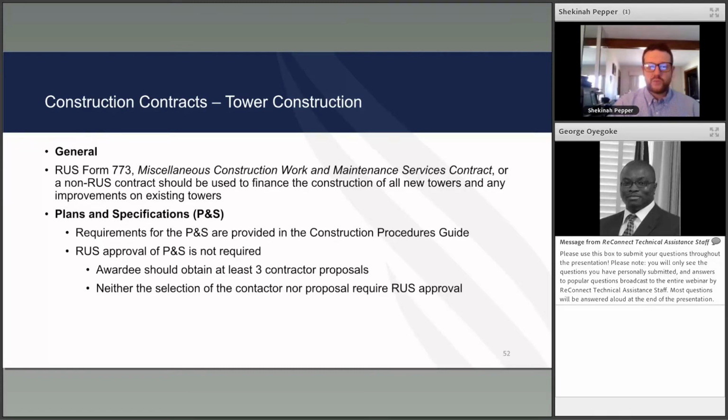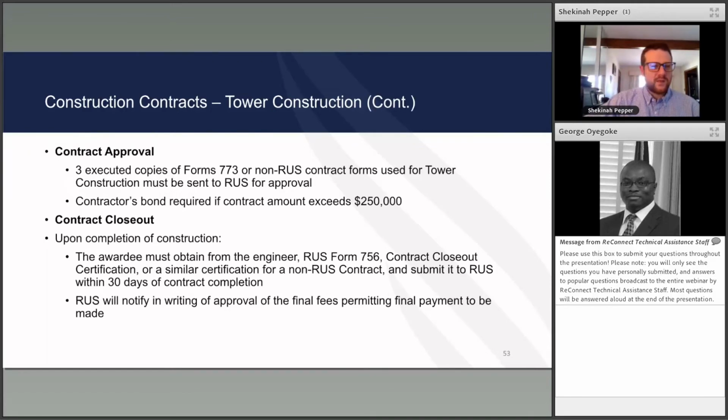Awardee should obtain at least 3 contractor proposals. Neither the selection of the contractor nor the proposal requires RUS approval. Contract approval. 3 copies of the Form 773. Once you have this done during this time period, coordinate with your GFR to send that in, and he'll get to the appropriate division in DC for approval until such time as our DC offices open back up.